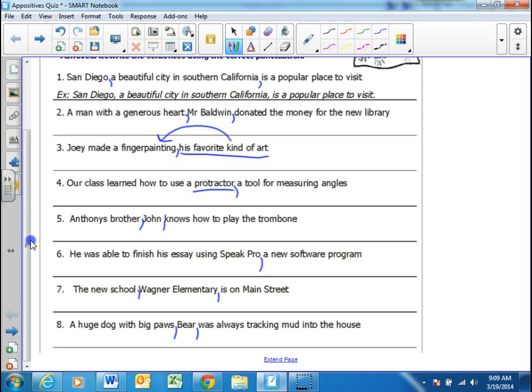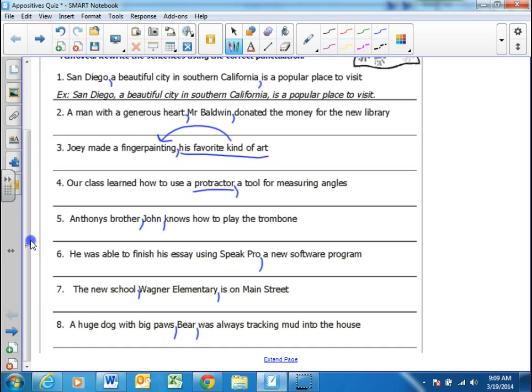A huge dog with big paws was always tracking mud into the house. Hmm. Let's read it the way we've written it with the commas. A huge dog with big paws, Bear, was always tracking mud into the house. Kind of, sort of works, but it's not really an appositive.